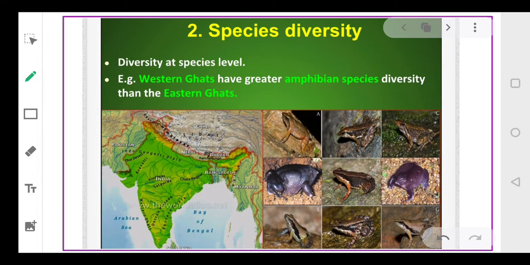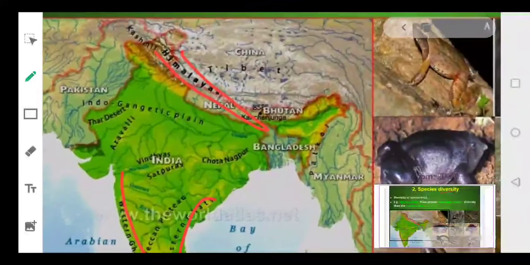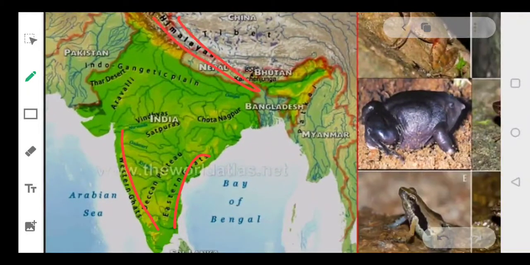Now coming to this second level, which is referred to as species diversity. See, we have three hotspot areas in terms of species diversity. One is your Himalayan ranges. Second is your Eastern and Western Ghats. So these are your Western Ghats, these are your Eastern Ghats. Let me magnify the picture. So these are your Eastern Ghats, these are your Western Ghats, and the Himalayan ranges. So these three areas are very rich in species diversity.